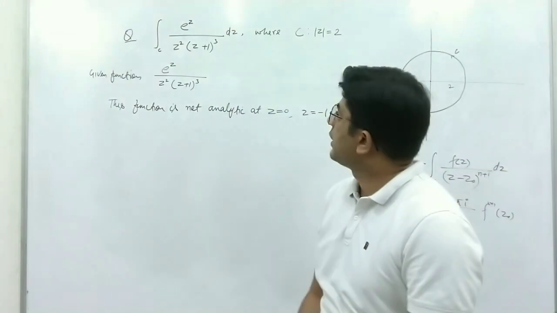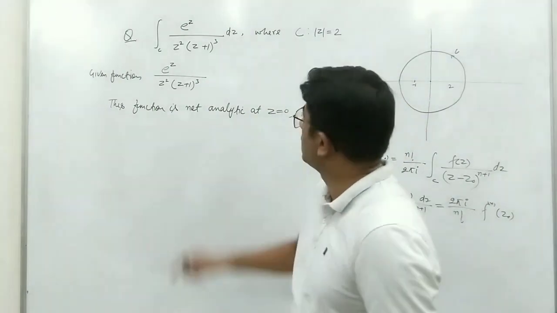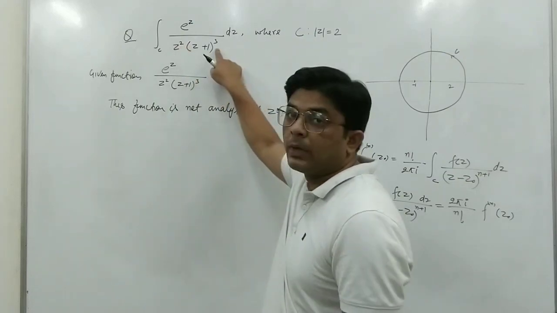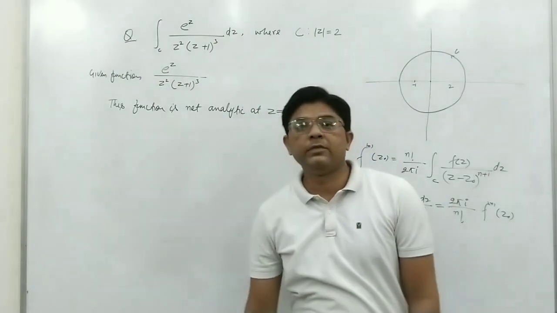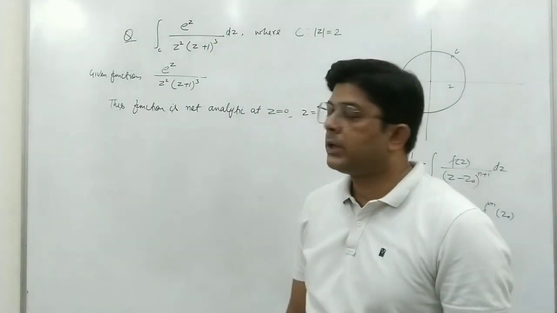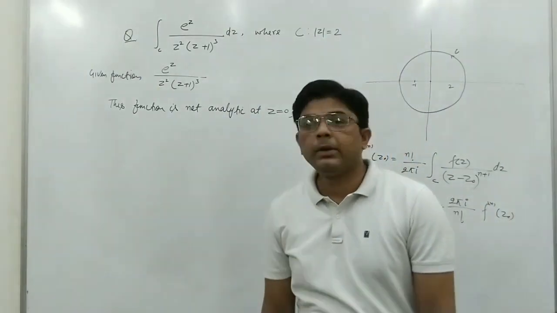This is an easy method, but it becomes tedious when we have higher powers. As here we have square and cube, and suppose we have powers 4, 5 or 6, this method will become very lengthy. So you can solve by using partial fractions, but here we will use the concept of multiply connected domains.